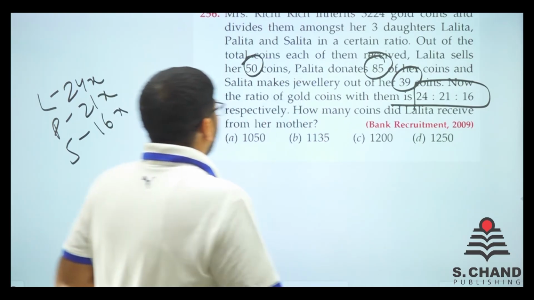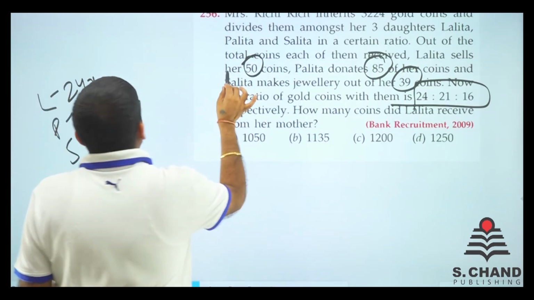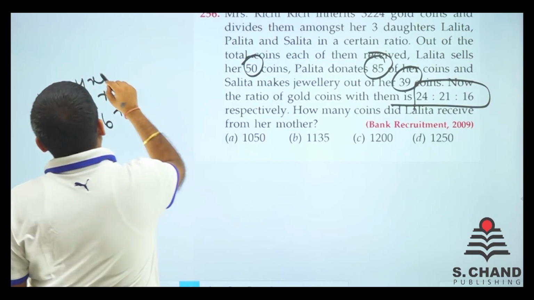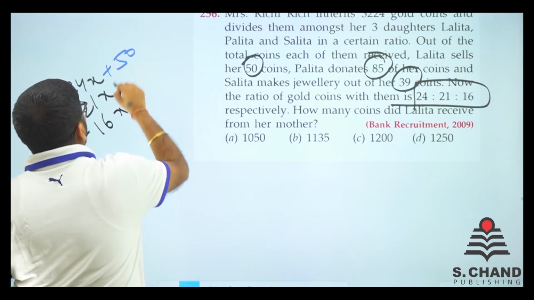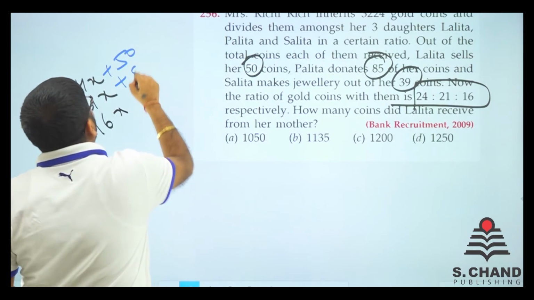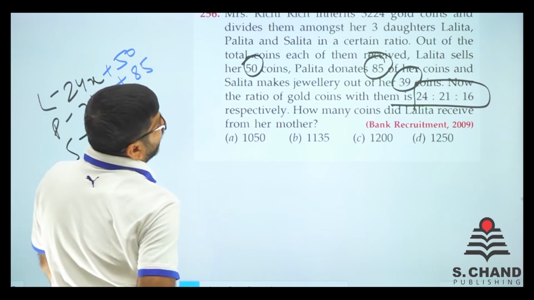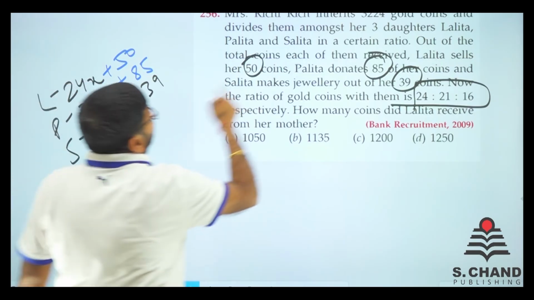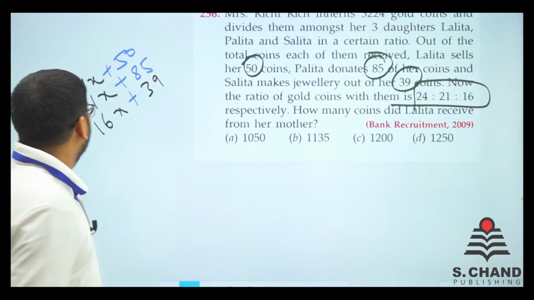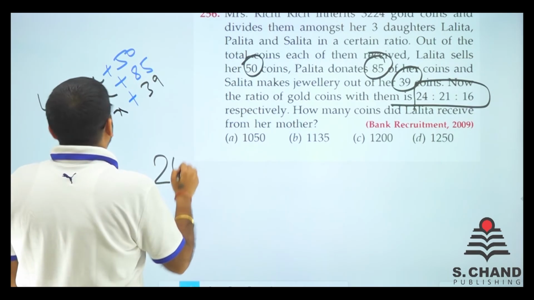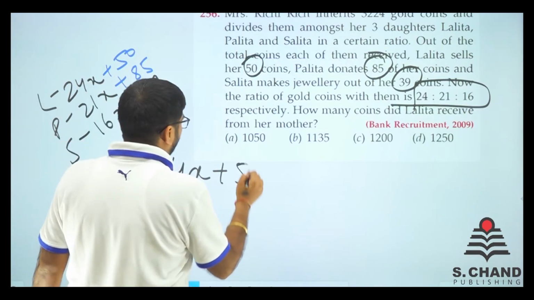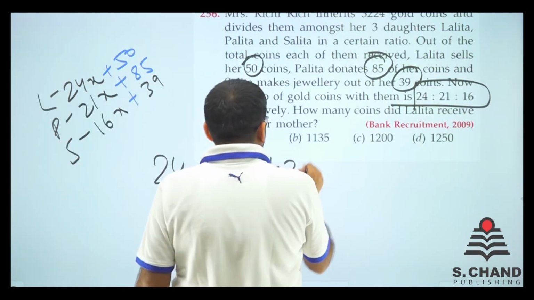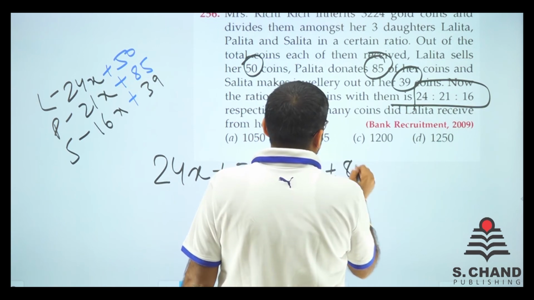Now we know very well that when we add 50 to this, 85 to this, and 39 to this, and add all of them, we'll get 3224, right? So what we'll do is add all of them. 24x plus 50, we have 21x plus 85.